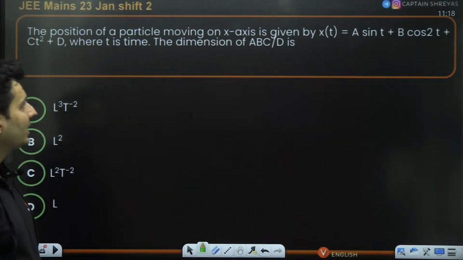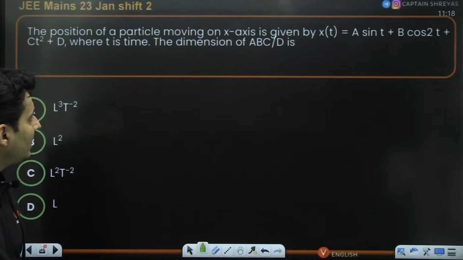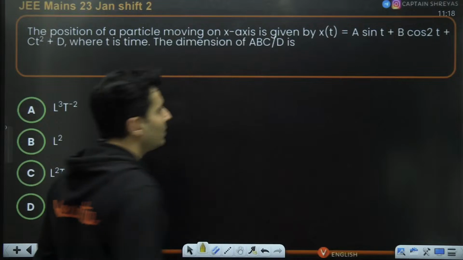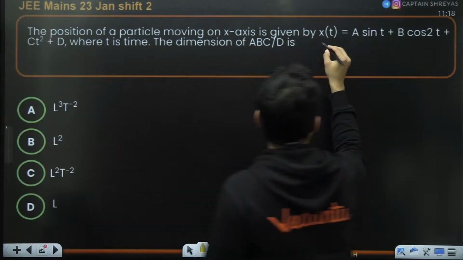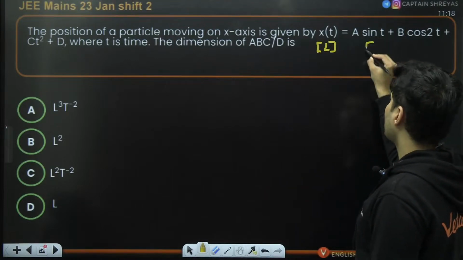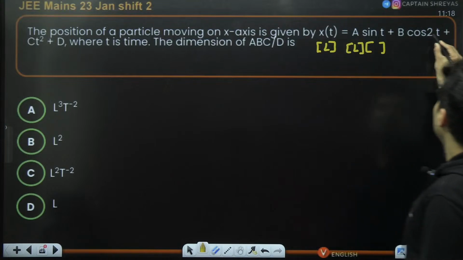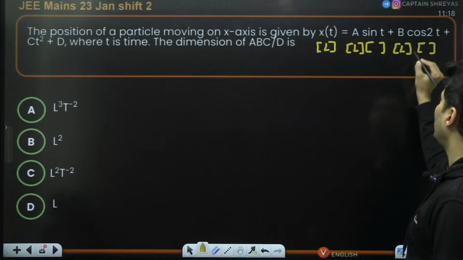The position of a particle moving along the x-axis is given by the expression on screen. Then what is the dimension of A, B, C divided by D? Okay, what do we do in this particular case? See, directly, this is having a dimension of length L. Sin t is completely dimensionless, so A should definitely be L. This is cos 2t. Cos has no dimension. B also should have the dimension of L only.